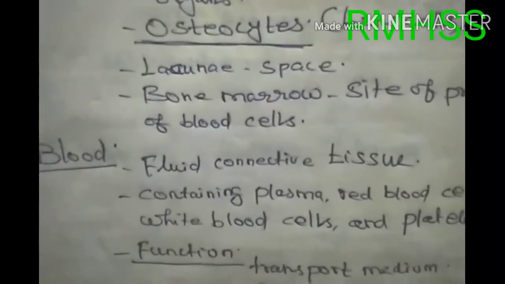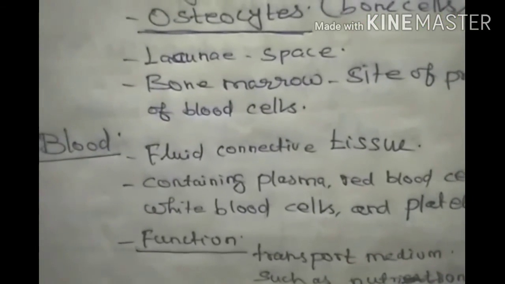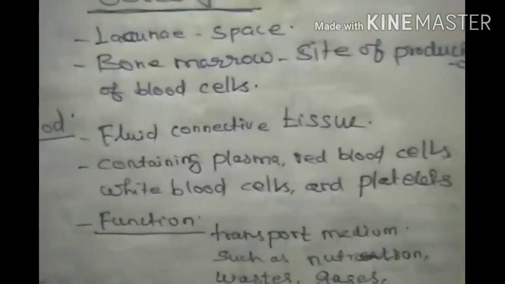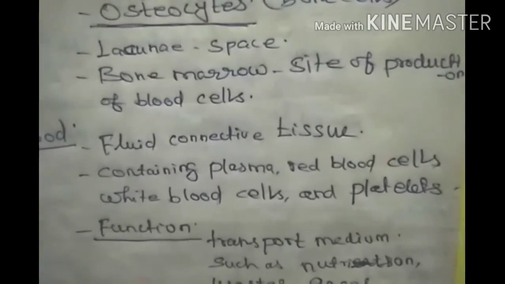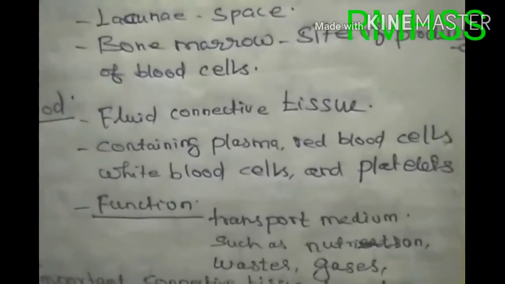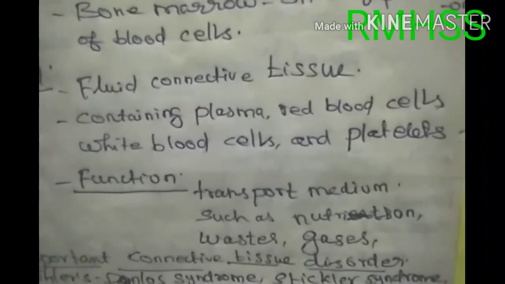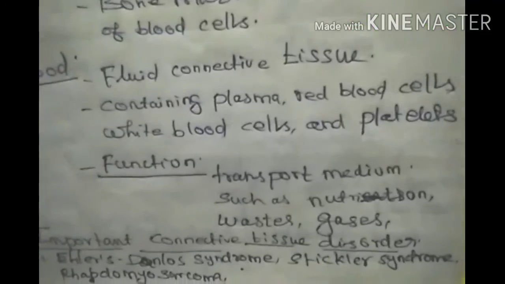So next topic, blood. Blood is a fluid connective tissue. The blood contains plasma, red blood cells, white blood cells and platelets. What's the function of blood? It acts as a transport medium, such as transporting nutrients and waste gases.